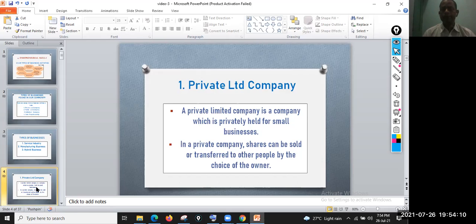So what is a private limited company? A private limited company is a company which is privately held for a small business.